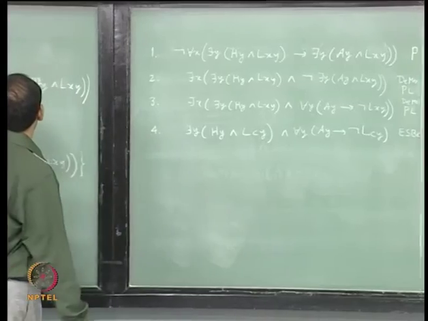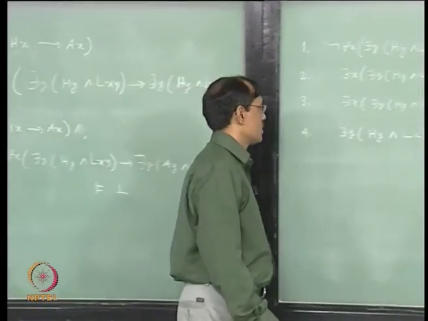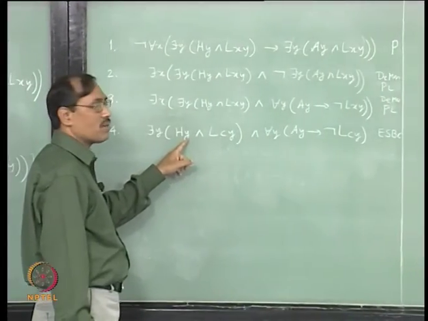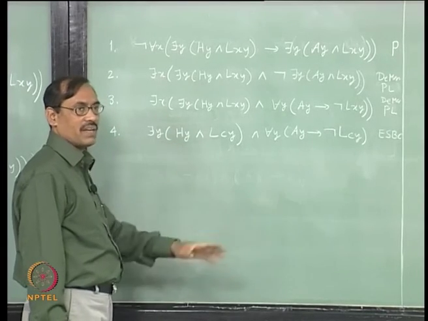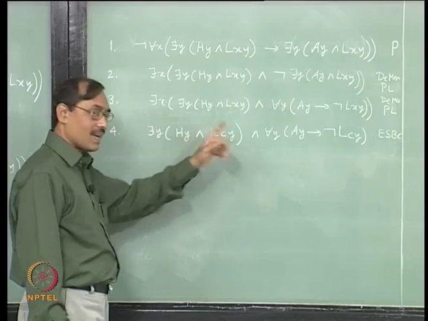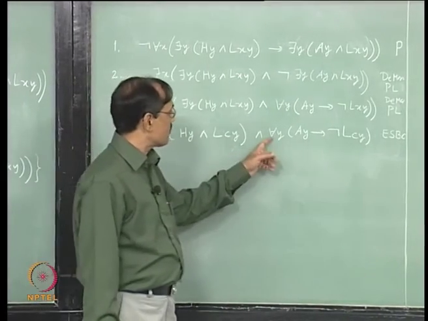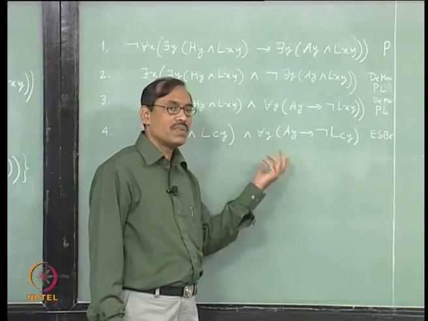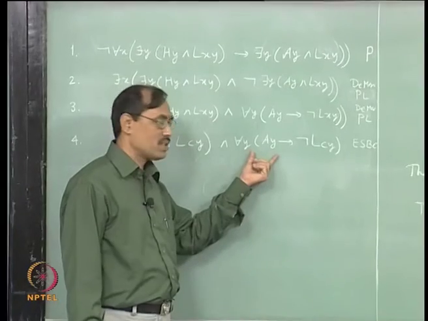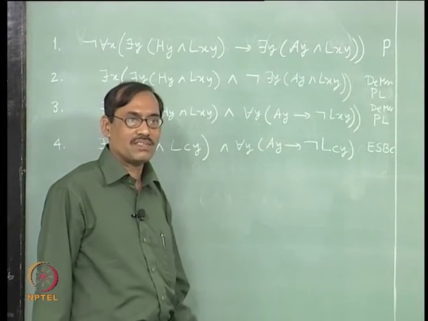We have to use our premise somewhere, hx implies ax, but that also requires hy, right, h of something is needed. Then I can go to a of something, right. So, again another existential specification we may have to do. Before that, for each y I can defer for longer, I do not know which constant I will take. So, if I use this, I might unnecessarily take one specification which will not be used, right.